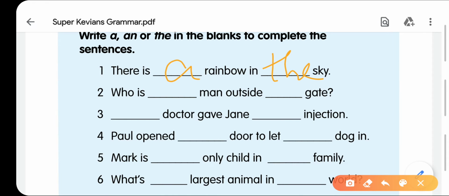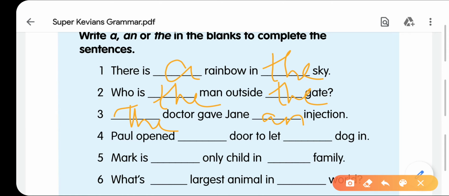Who is dash man outside the gate? You are seeing a particular man. Who is the man? Who is the man outside the gate? Means it is your gate, that's why you are specific about the gate. Dash doctor gave Jane dash injection. Means you know the doctor, that's why you will write here the doctor gave Jane an injection.